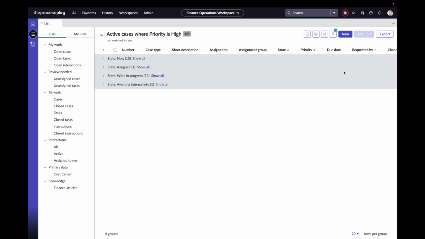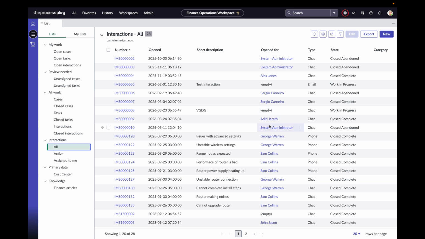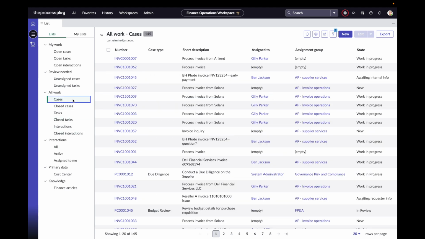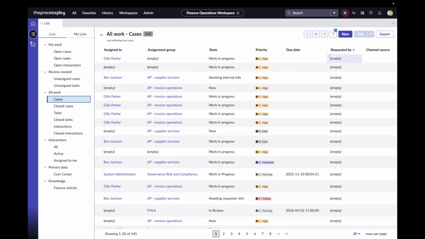And then another couple of things that are worth calling out before we wrap up. There's a lot of information on these records that you can see. So we're on interactions here, actually. So let's just go to cases. We can see a lot of columns, but some of them we might not be interested in.